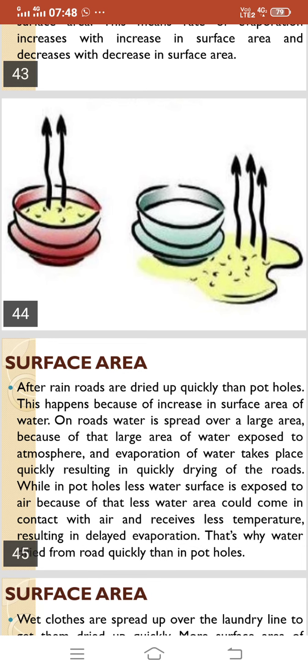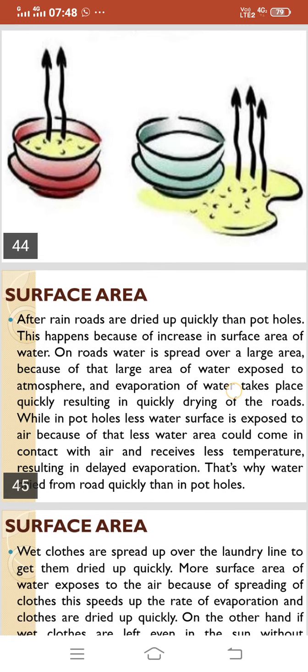While in potholes, less water surface is exposed to air. Because of that, less water area comes in contact with air and receives less heat, resulting in delayed evaporation. That's why water evaporates from the road quicker than in potholes.